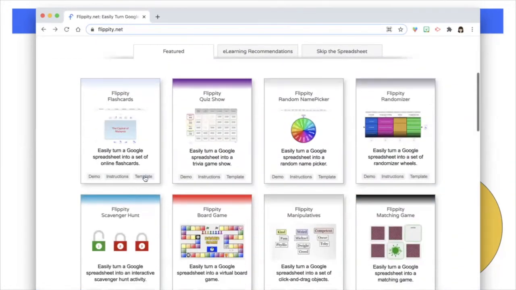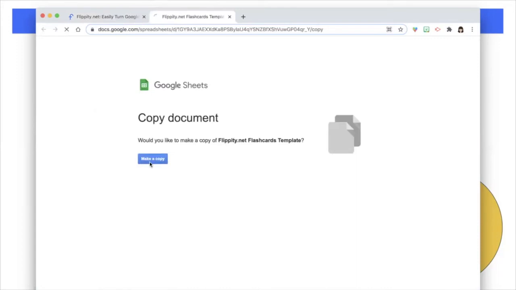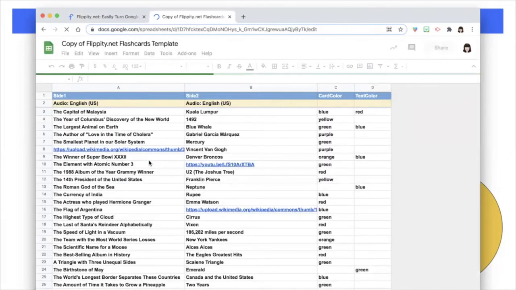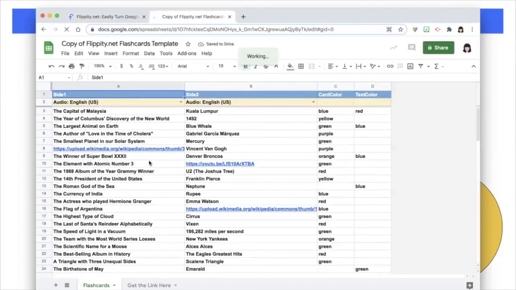I'll click on template, copy my document, update the name, and maybe you can follow along with these steps, but getting in your side 1 and your side 2, I understand that might take you a little longer, depending on how many words, definitions, facts that you're going to put into your example for your submission. So I just made a fresh copy. I will rename it.